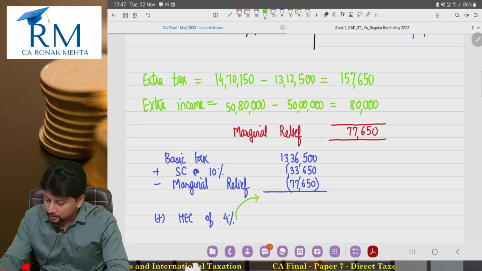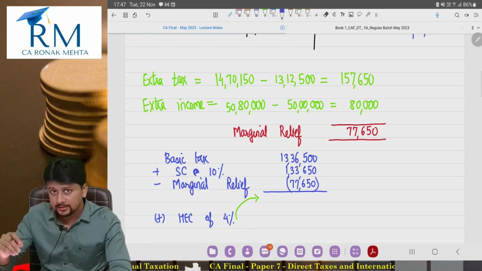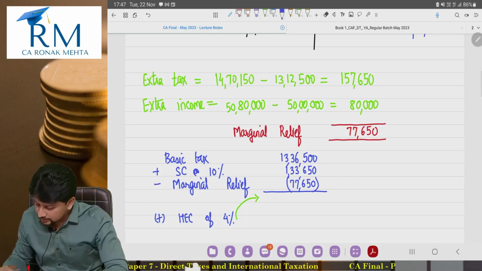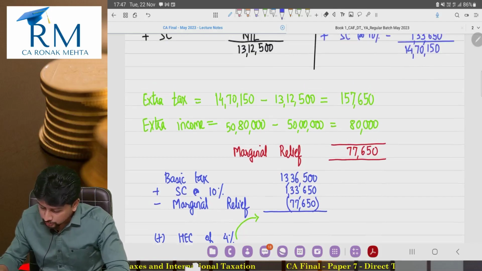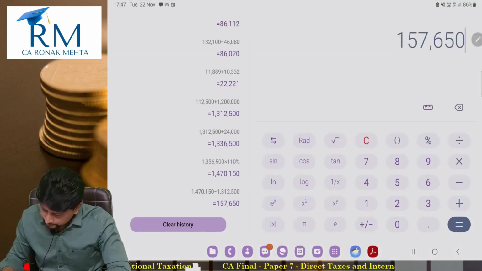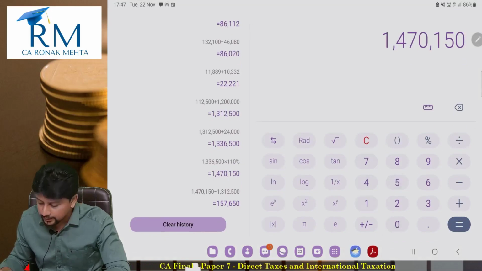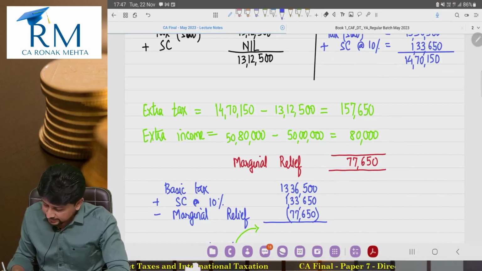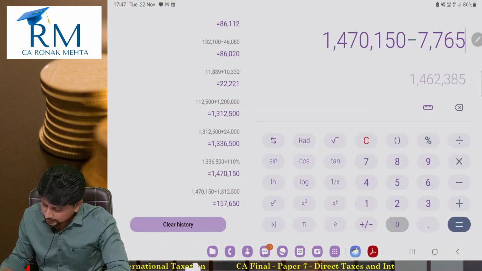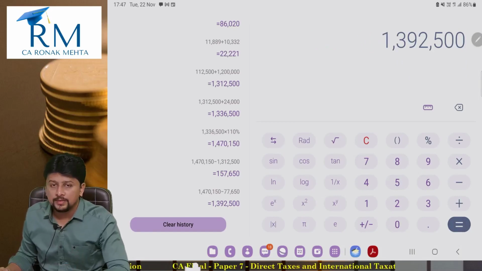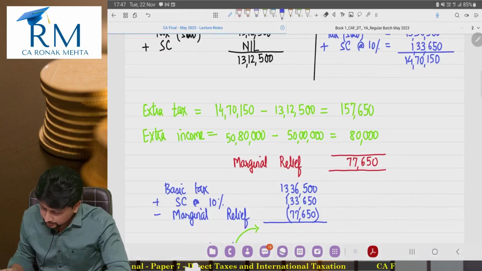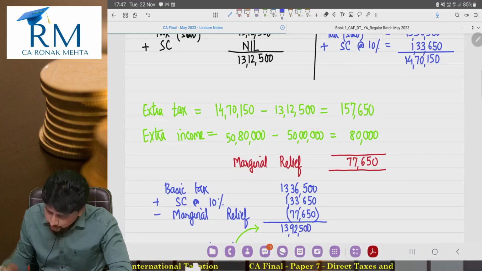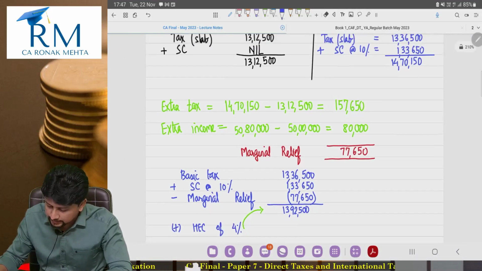Just to complete this calculation, because I want you to understand the numbers in a slightly better way also: 14,70,150 minus, what was our amount of marginal relief? 77,650. My income tax is going to be 13,92,500, on which I am going to calculate my health and education cess.